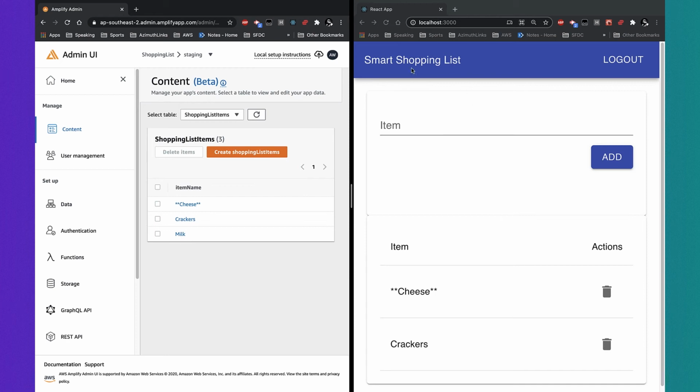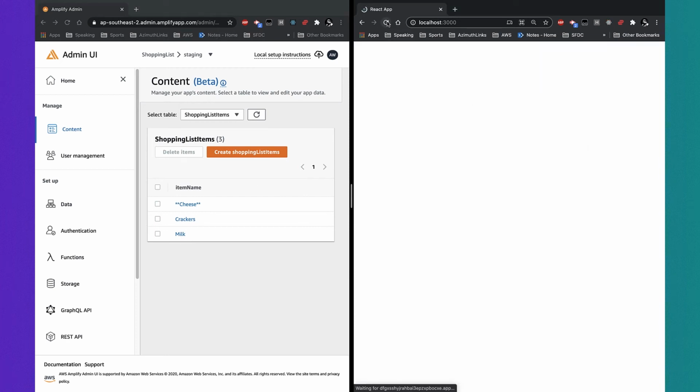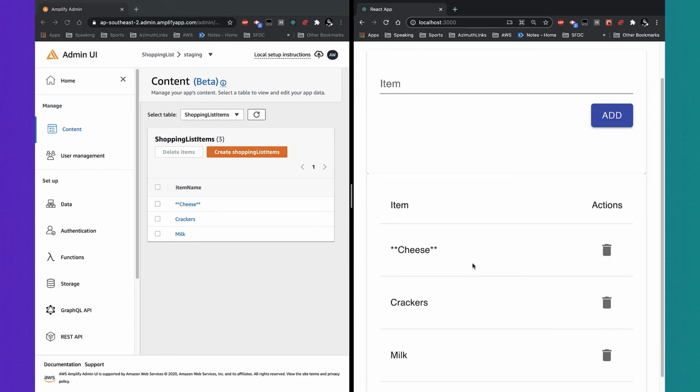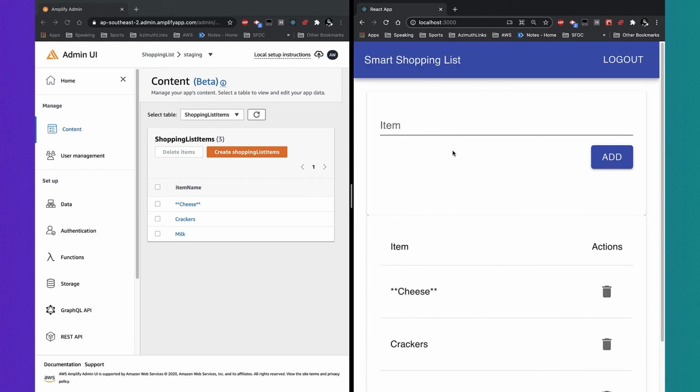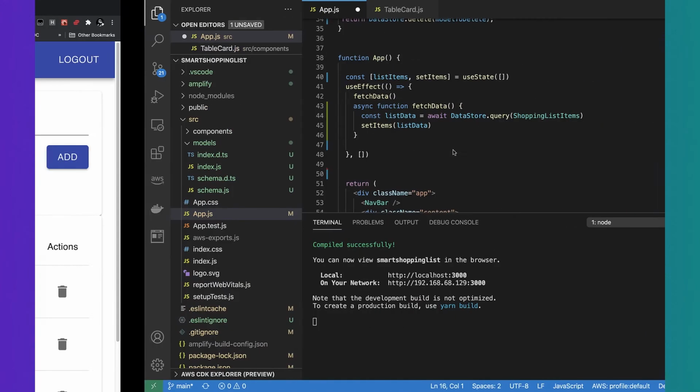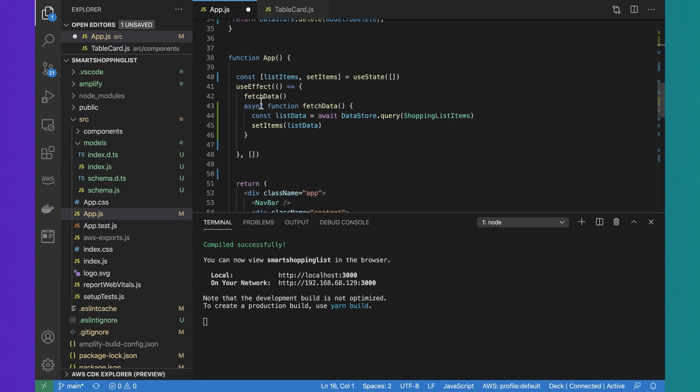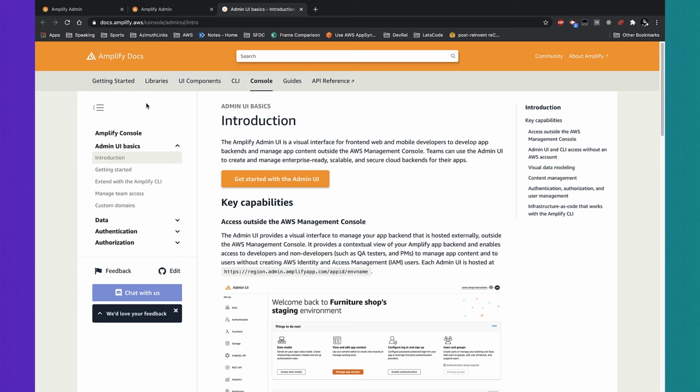You'll see it's reflected in the admin UI, but not inside my application until I actually refresh it. So I need to update that so I get the update right away. So how am I going to do that? Right at the start of my app, I'm missing an observer. I need something to observe the data as it changes and fire an event.